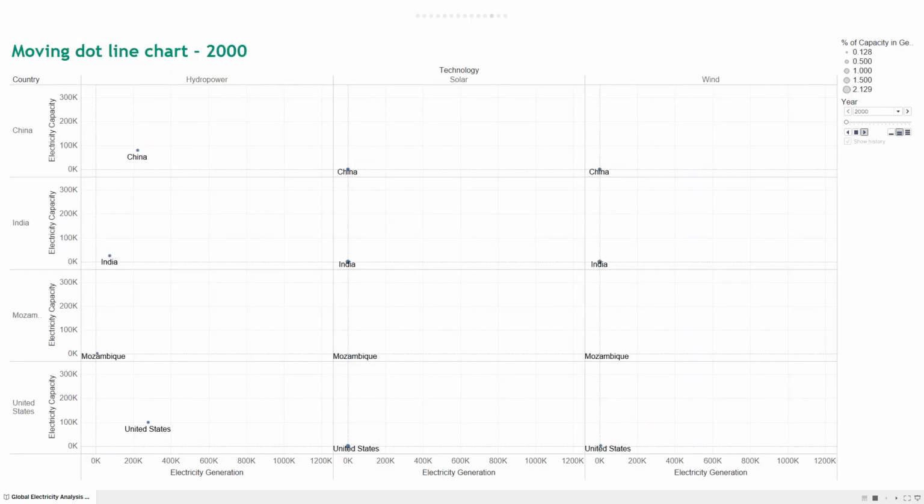In the moving dot line chart, we plotted the electricity generation and the capacity of each energy we analyzed based on the countries. From the movement of the dots, we can see China has developed hydropower for the longest time, and it has the largest growth rate of all 3 technologies from 2000 to 2016. In contrast, India has a much lower percentage of usage of their electricity capacity, and Mozambique is even lower. Till 2016, Mozambique still did not have electricity generation from wind energy.